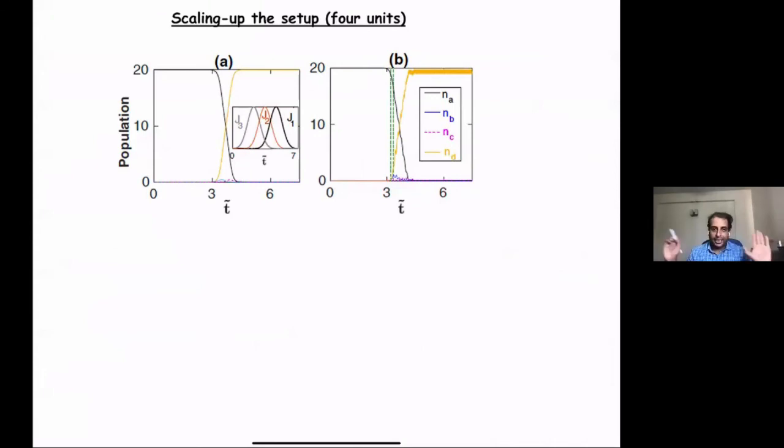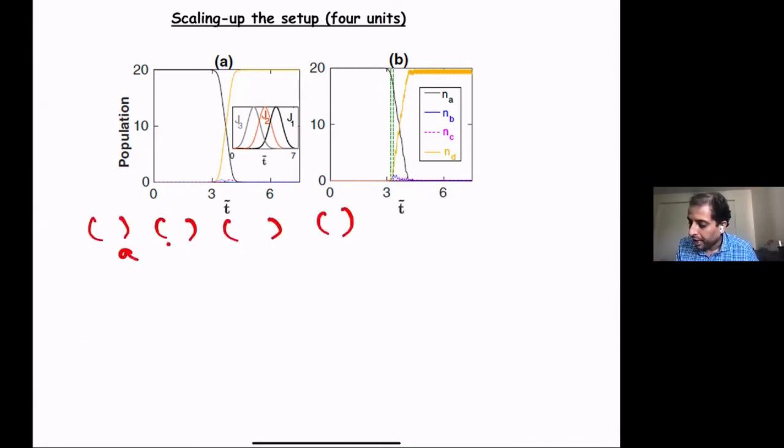So this is basically the setup. The setup is I have say 4 units, and I am essentially plotting. So these are 4 units: 1, 2, 3, and 4. So it's A, B, C, D. Now see what happens to the population of the 4 units.